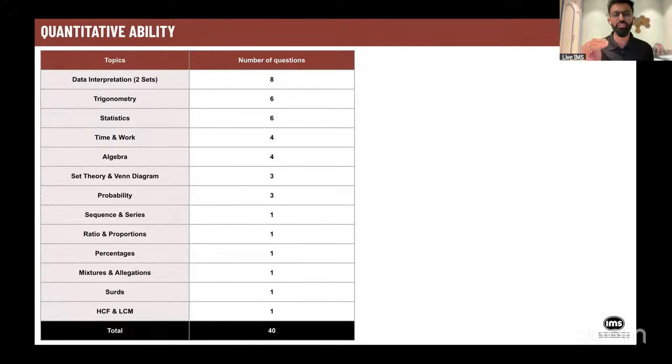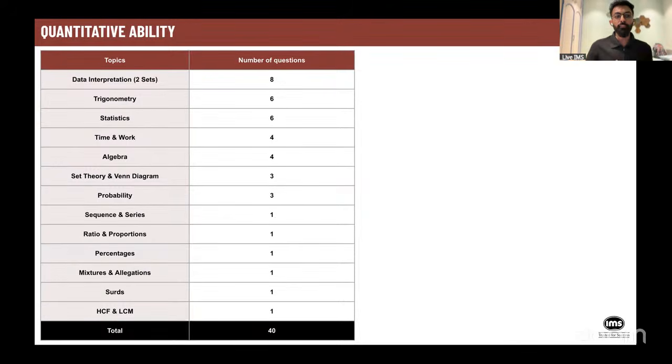Then there were 4 questions on algebra. Now, in algebra, the most important thing which came out was algebraic identities, particularly one of the identities, which is a cube plus b cube plus c cube is equal to 3abc. The special case when a is equal to b is equal to c, or a plus b plus c is equal to 0. This special case, there were 2 questions on this. So definitely make sure that before you go for the NPAT examination, you're going through these algebraic identities and you're well versed with them.